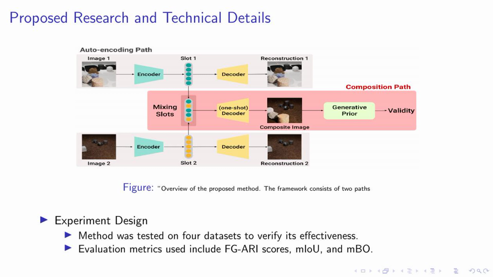Item our framework. Begin itemize. Item our method is built on an auto-encoding framework with an additional branch to assess the compositionality of the representation. Item this involves creating composite representations from two separate images and optimizing the encoder to maximize the likelihood of the composite image. End itemize. Item robustness. Begin itemize. Item our method enhances robustness to architectural biases and hyperparameters, which are typically sensitive in auto-encoding centric approaches. End itemize, end a frame.